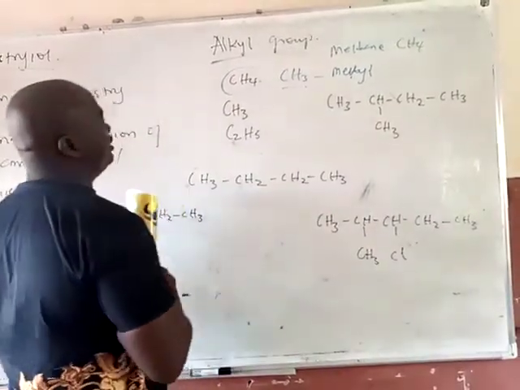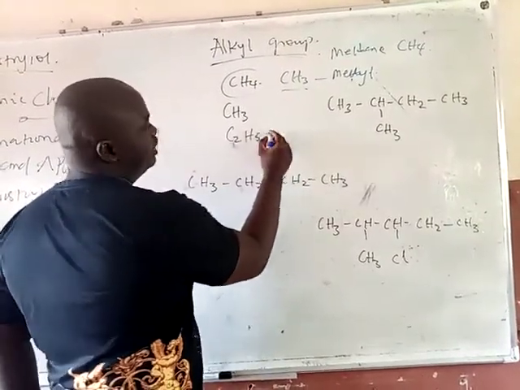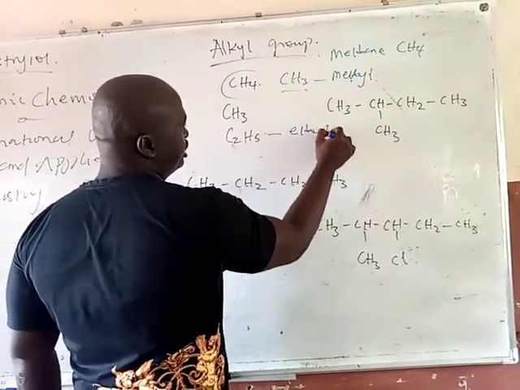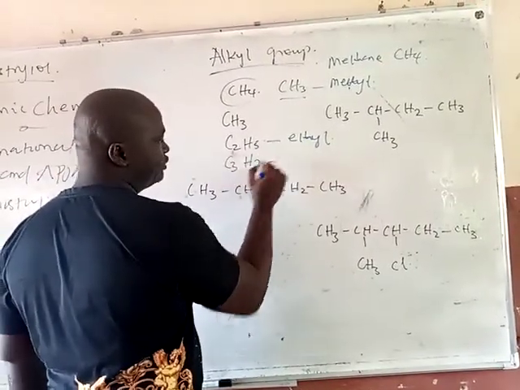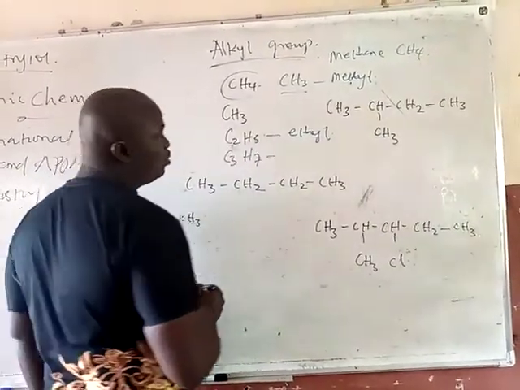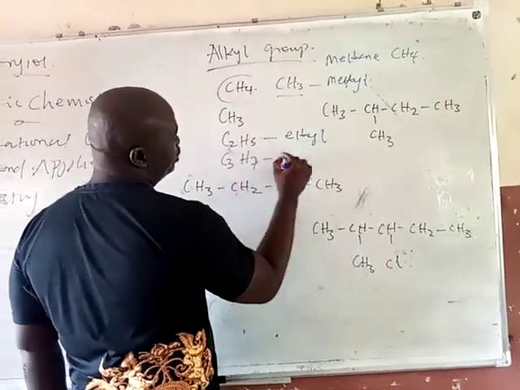What if you have C2H5? This is called ethyl. What if you have C3H7? This is propyl.